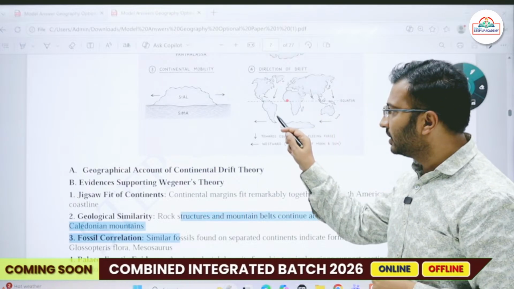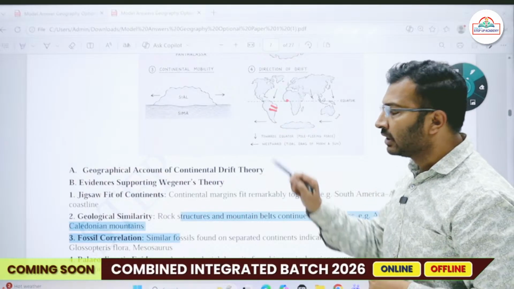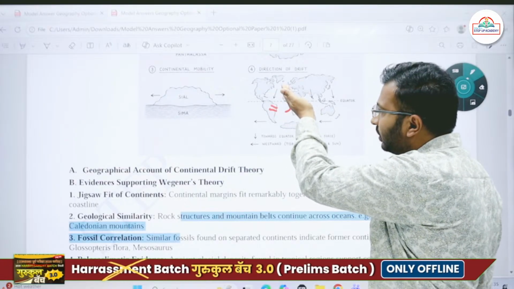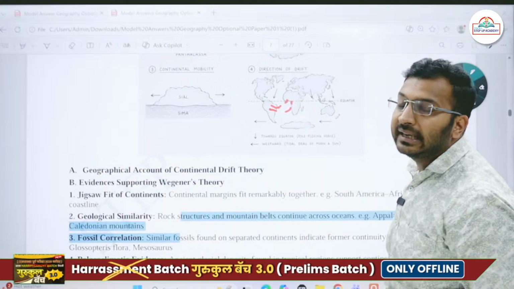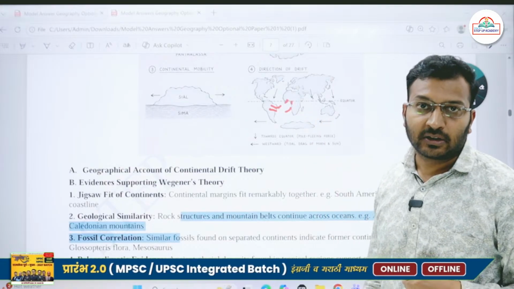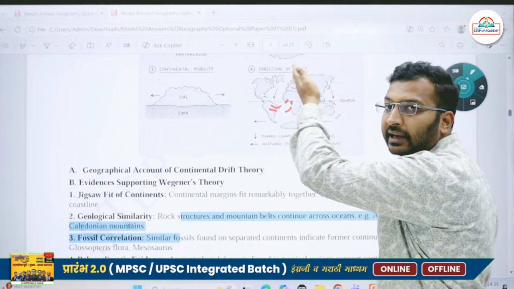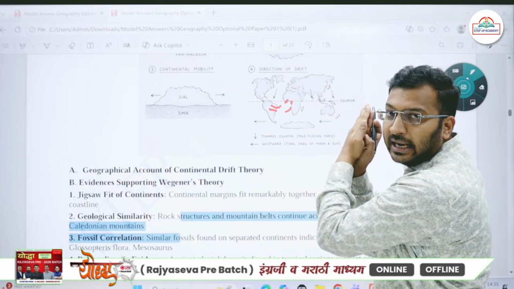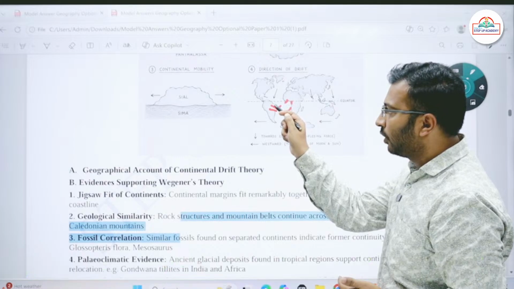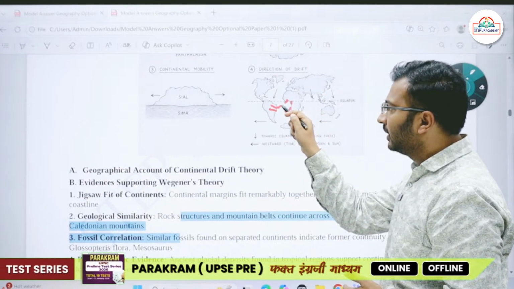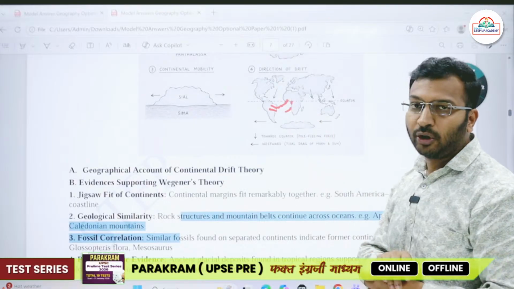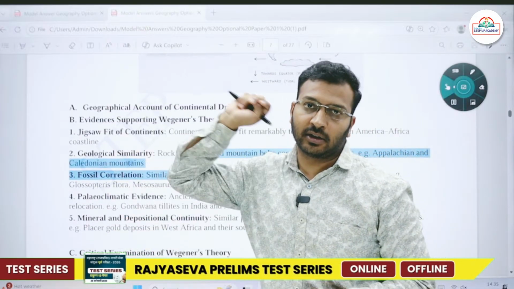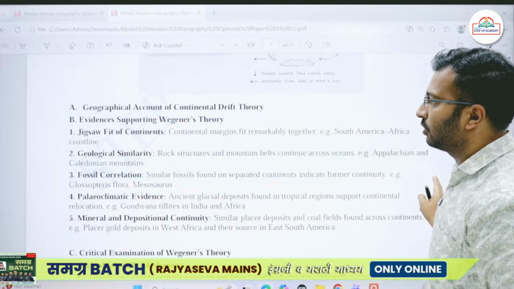If you find their origin, it comes from the rivers which were flowing from the Brazilian plateau. So there we find this Brazilian plateau, gold was carried over here, and through this river we find placer gold deposits in West Africa. Okay, placer gold deposits are the minerals which are carried away by river action. So he utilized this evidence, and he said that when these two continental land masses were joined together, the rivers flowing from the Brazilian high plateaus were bringing in gold along with them, and they were depositing gold on the West African side. So mineral deposition was yet another evidence used by Wegener for explaining his continental drift theory.